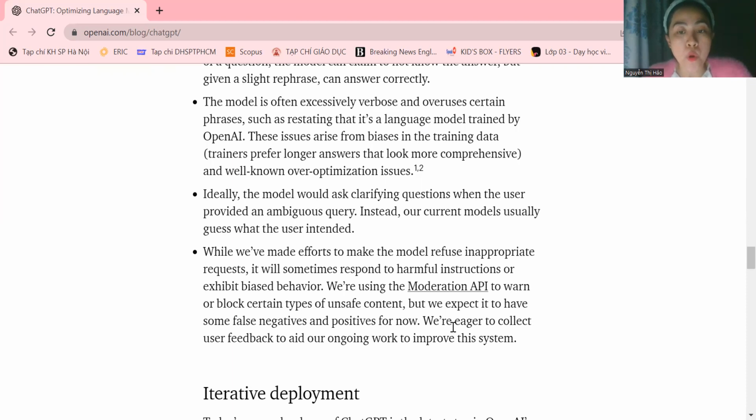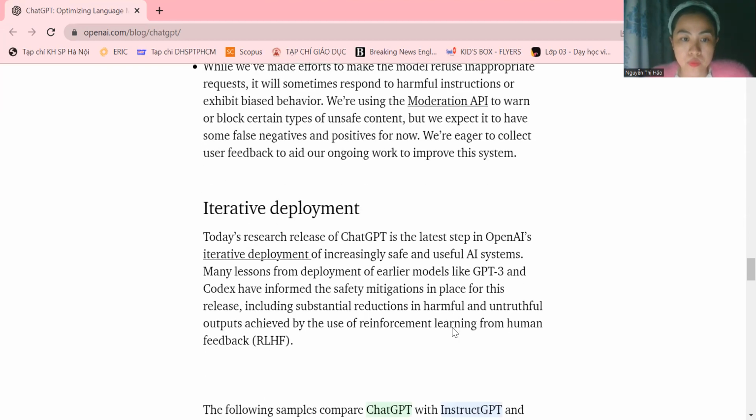We are using the Moderation API to warn or block certain types of unsafe content, but we expect to have some false negatives and positives for now. For now, we are eager to collect user feedback to aid our ongoing work to improve this system.